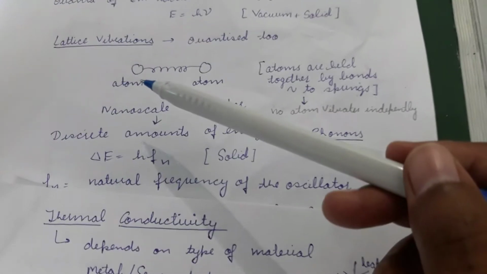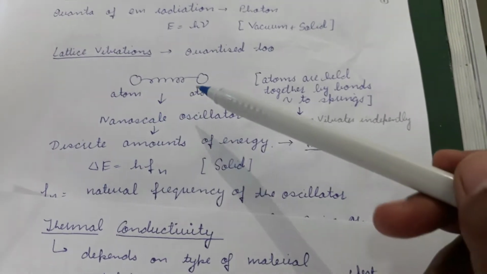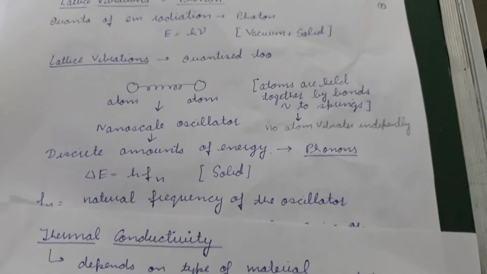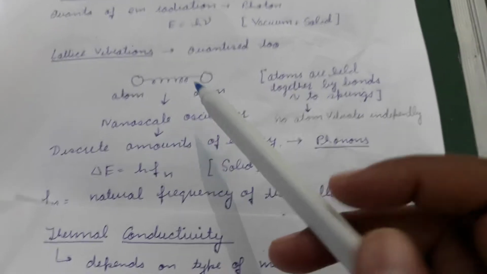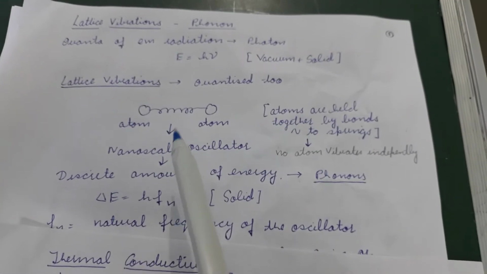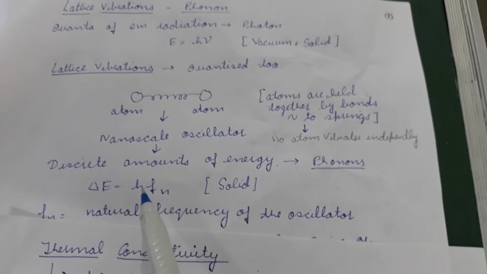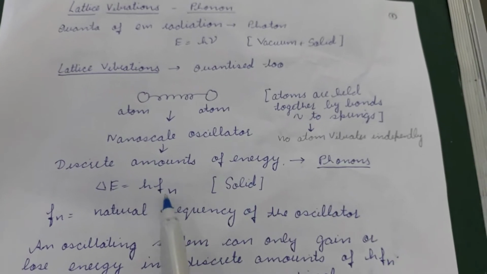So all the atoms in a lattice stay together, and we assume that they are tied together by some linear springs. The energy associated with this kind of a system is given by h f_n, where f_n is the natural frequency of the oscillator.